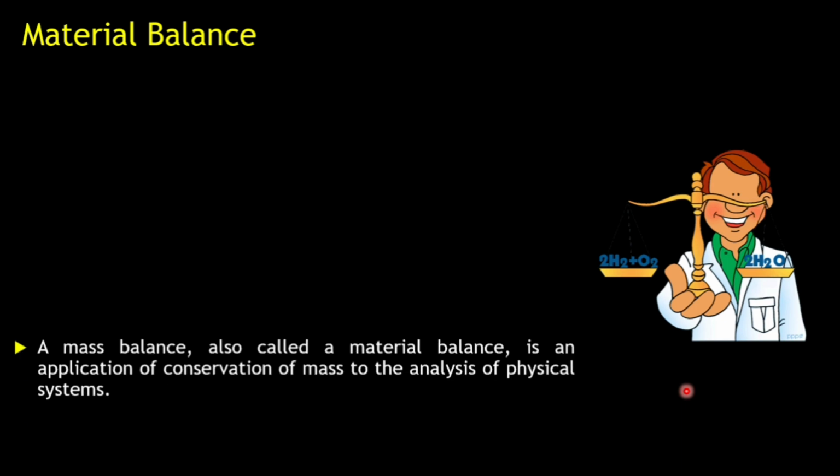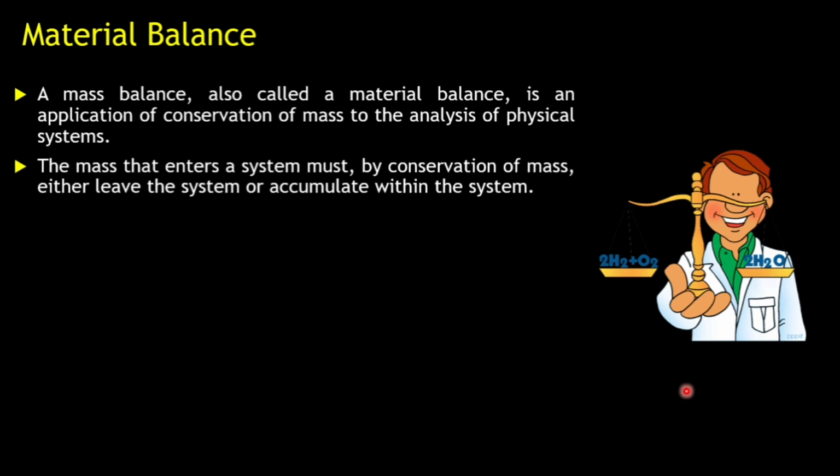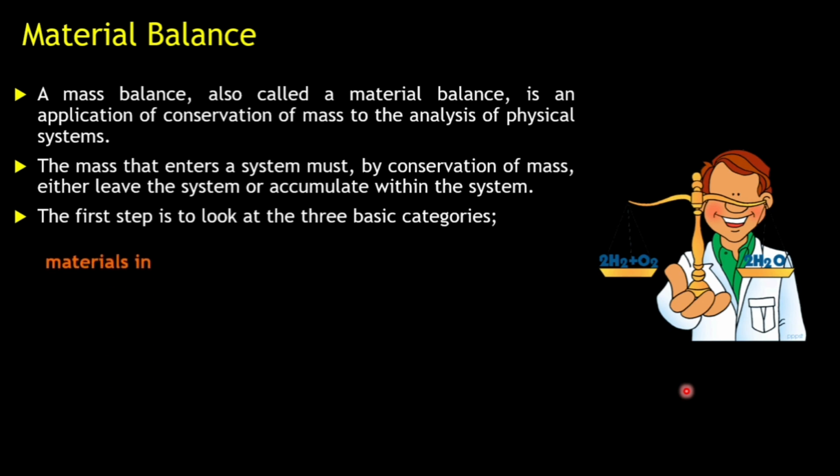So now material balance. Material balance or mass balance is an application of conservation of mass to the analysis of physical systems, as we have discussed before. By the conservation of mass, material either leaves the system or accumulates within the system. So we have to basically keep a check on three things: material in, that is the input material, the materials that are going out, and the materials that are stored.